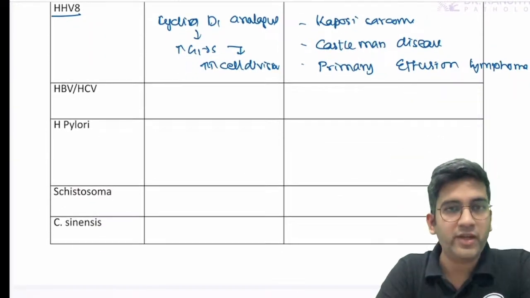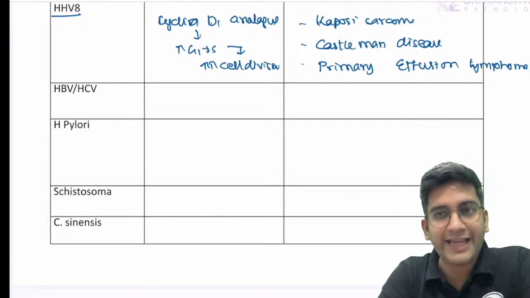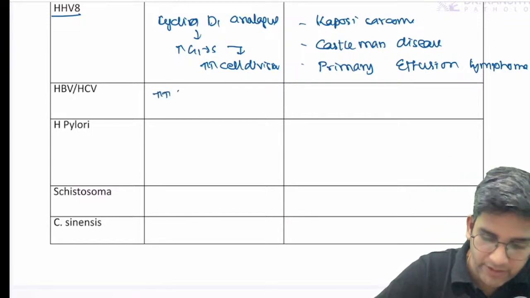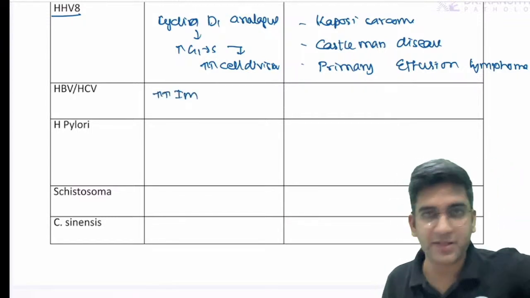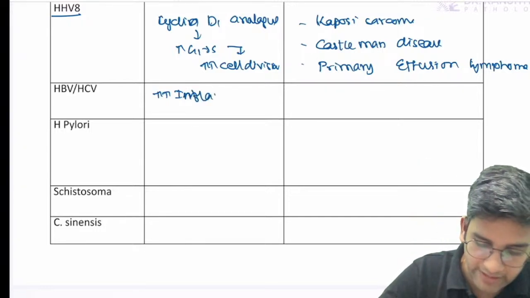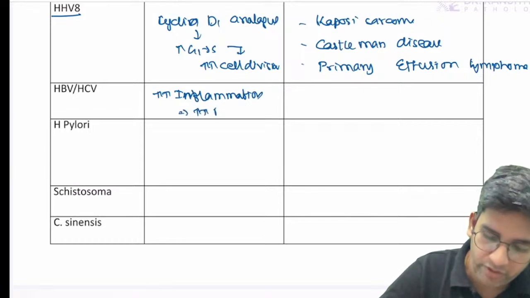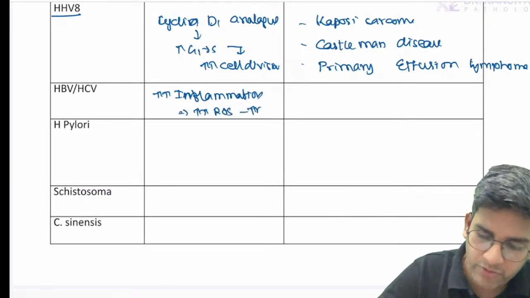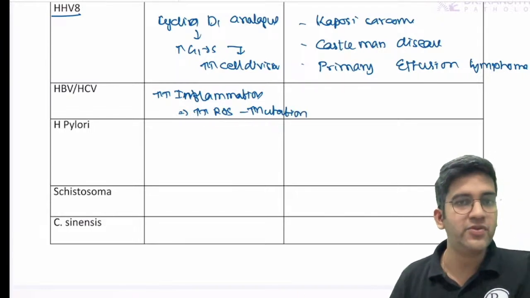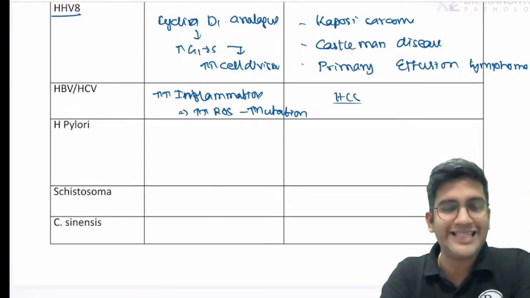Fine. Now let's go to HBV and HCV. HBV and HCV are more inflammation related cancers. Whenever there's more inflammation, by default there will be more reactive oxygen species. Reactive oxygen species will cause mutation, which definitely causes cancer. That's how HBV and HCV will cause cancer. And obviously there's only one denominator here: hepatocellular carcinoma.